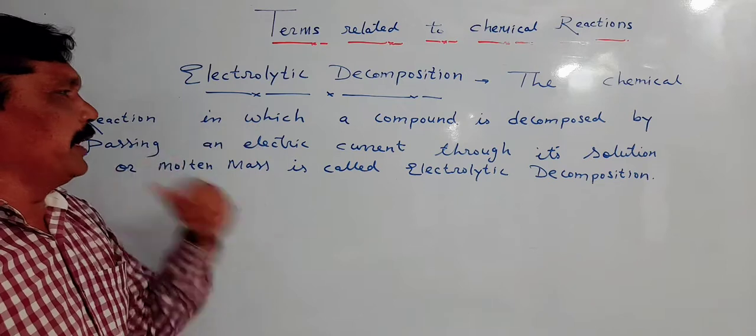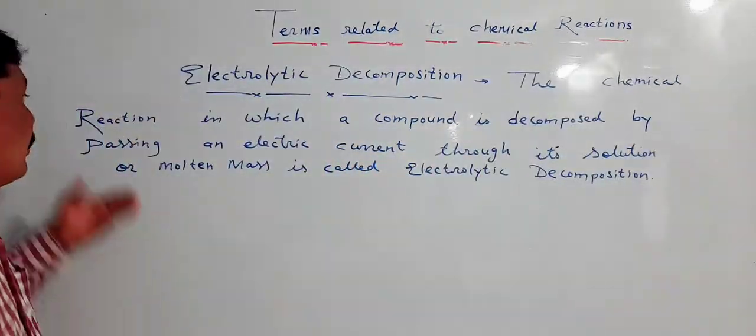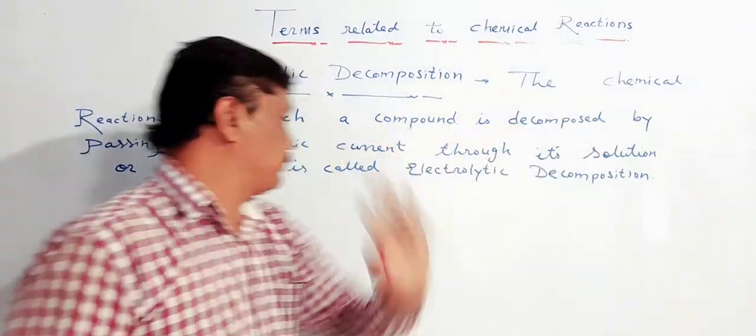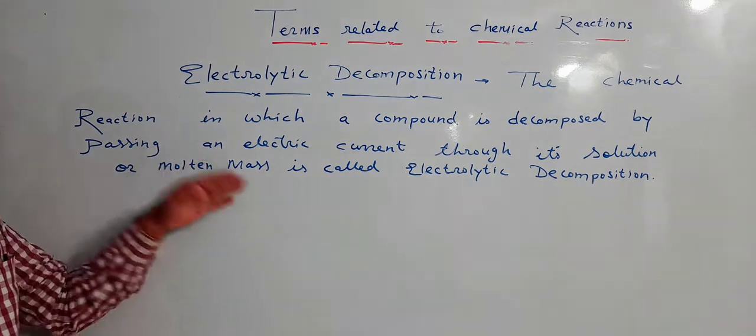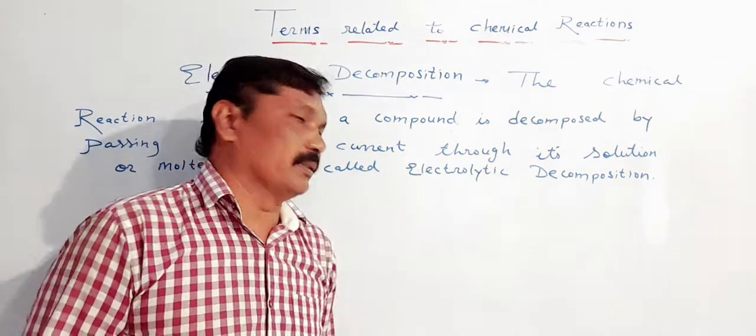The chemical reaction in which a compound is decomposed by passing an electric current through its solution or molten mass is called electrolytic decomposition. One more time.